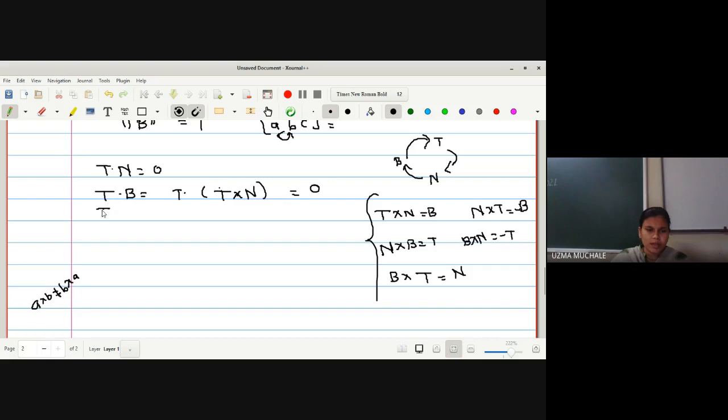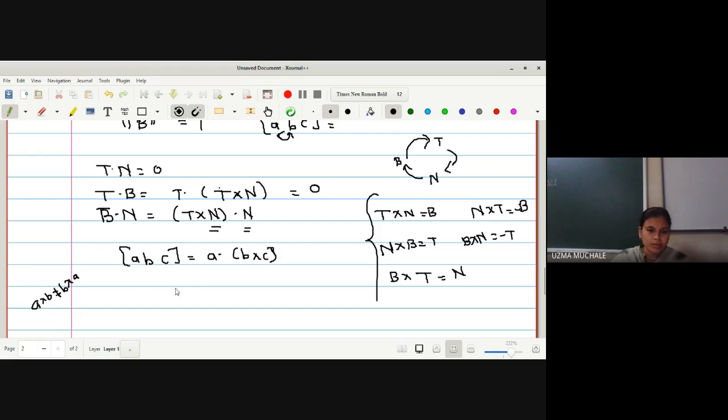T and B is already done. Now let me check for B dot N. What is the formula for B? It is T cross N dot N. Again here two terms are repeating in the box product. The box product A dot B cross C: we know that in the box product, if at least one vector is repeating,